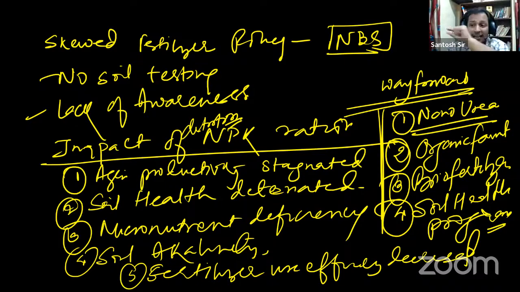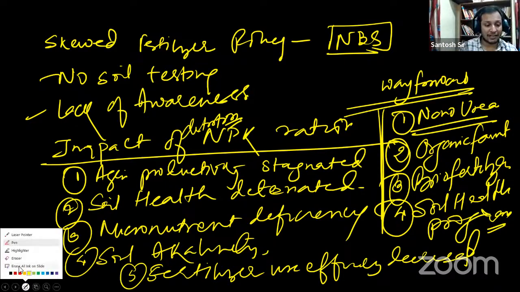Then, in one line, you have to write a conclusion. What is the one line conclusion you will write?